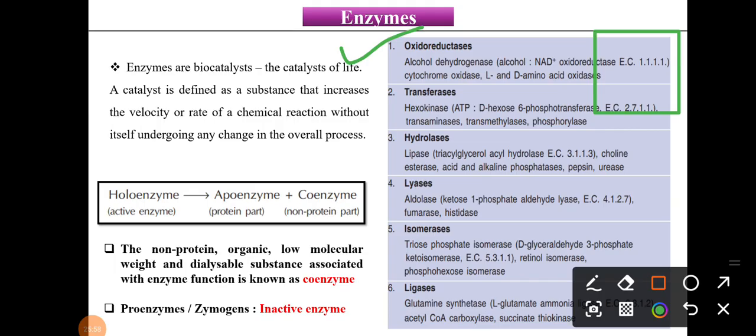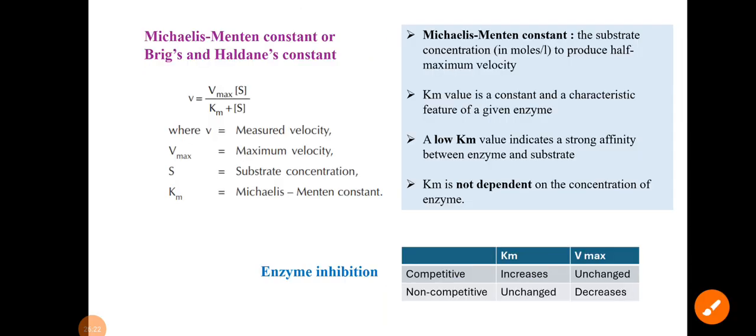What is the systematic classification? EC, what is EC? That is the Enzyme Commission. The first number is your class, then subclass, then sub-subclass, and the last one is your individual specific enzyme. Okay, I hope this is clear. That is the classification of enzymes.